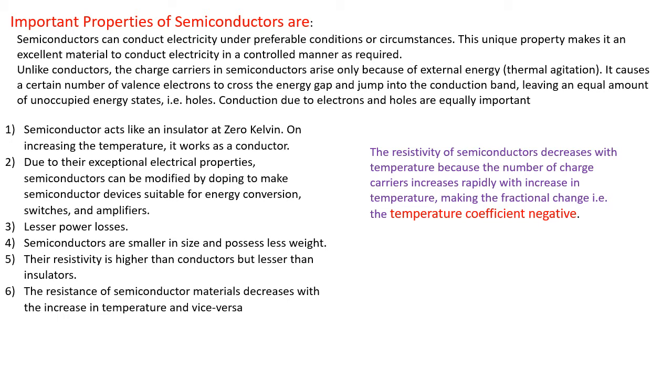Due to their exceptional electrical properties, semiconductors can be modified by doping. Doping means adding some external impurities to make semiconductor devices suitable for energy conversion, switches and amplifiers. Again, there are lesser power losses. Semiconductors are small in size and possess less weight. Their resistivity is higher than a conductor but lesser than an insulator. It lies between the conductor and insulator. The resistance of semiconductor material decreases with an increase in temperature, or vice versa.